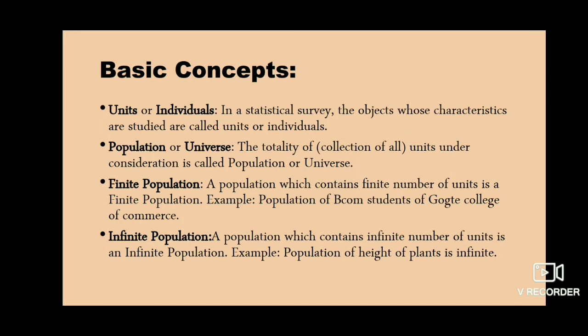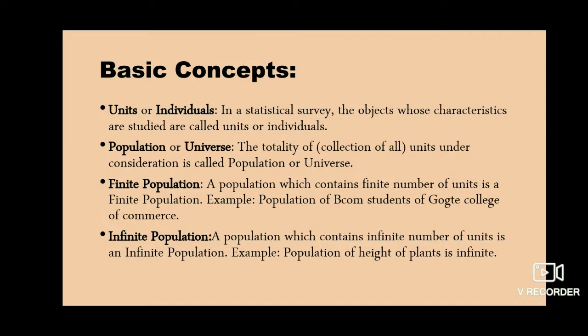So let's move to some of the basic concepts that are always frequently used. In a statistical survey, the object whose characteristics are studied are called units or individuals, and the totality of units under consideration is called population or universe.